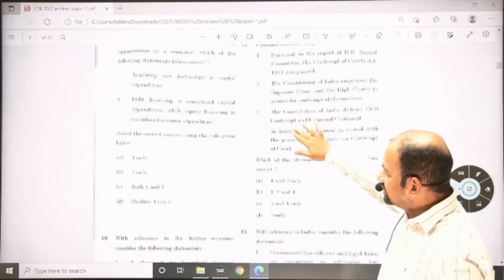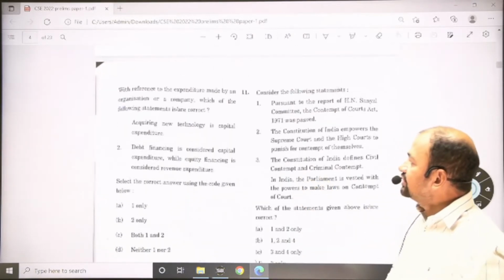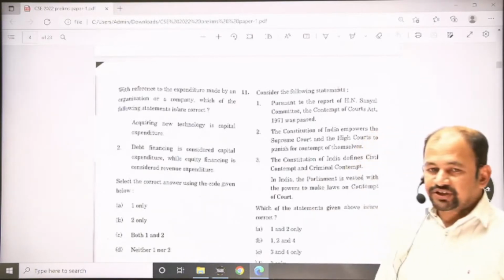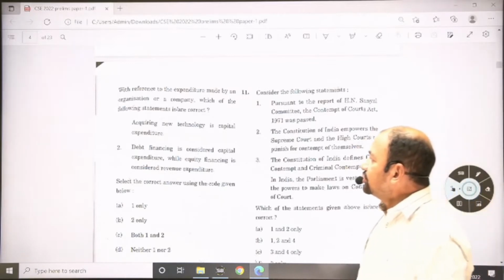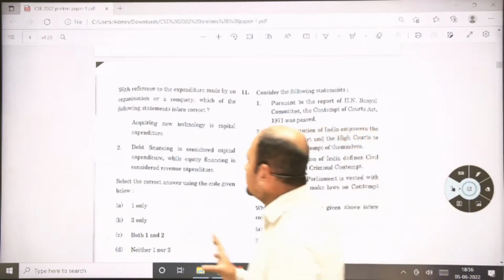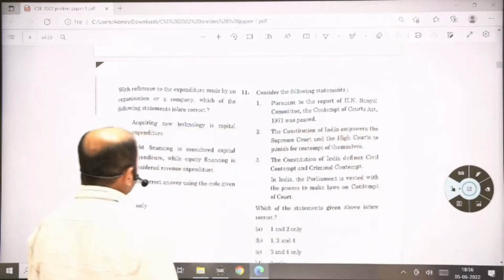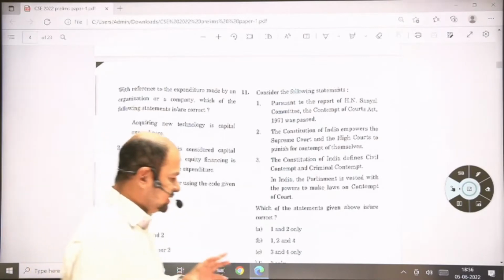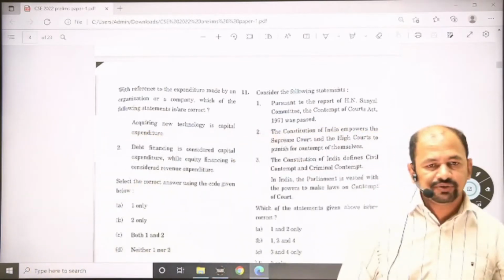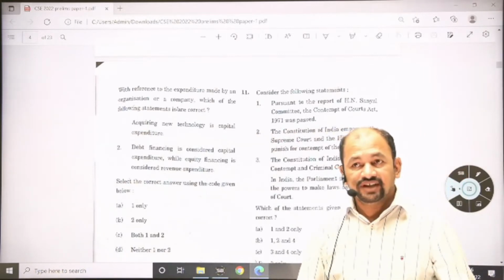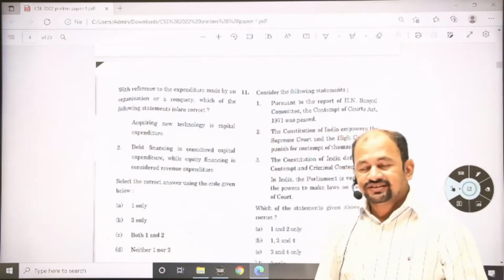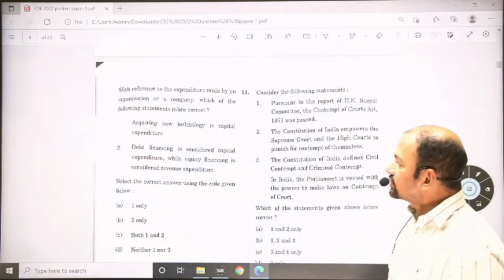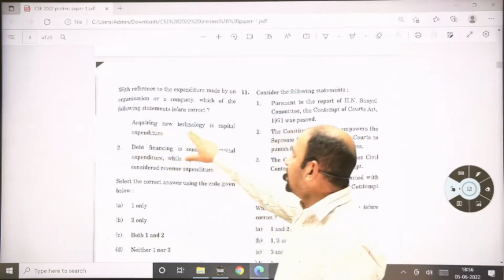Now come to the next question, that is question number 9. With reference to the expenditure made by an organization or a company, which of the following statements are correct? So a very basic question. They are talking about the difference between capital expenditure and revenue expenditure. We generally divide our expenditure into categories. One is capital expenditure, that is long term expenditure, and the second is revenue expenditure, that is day to day expenditure. So here the first statement is: acquiring new technology is a capital expenditure.